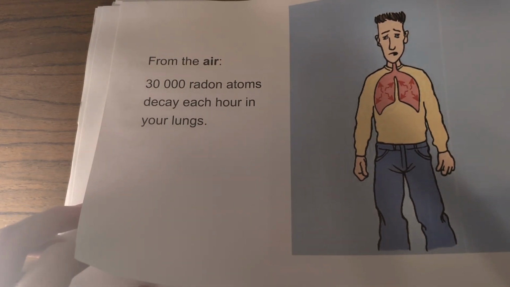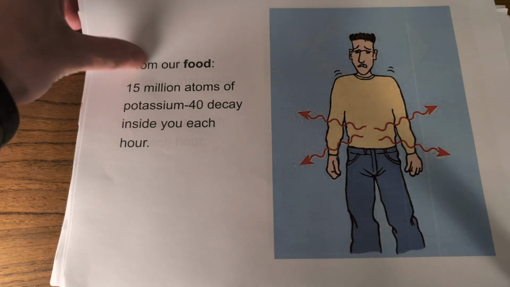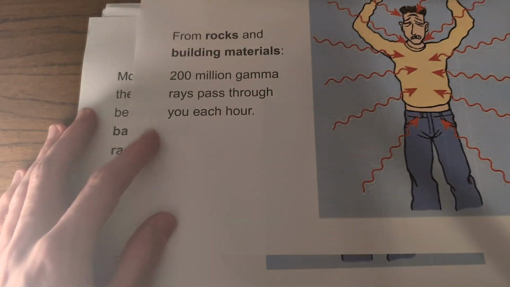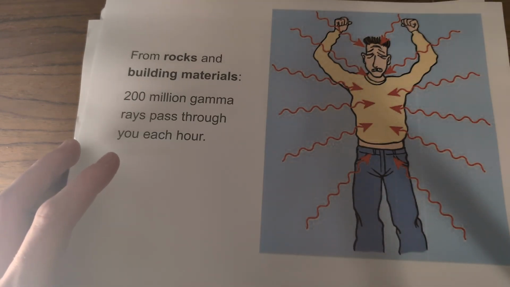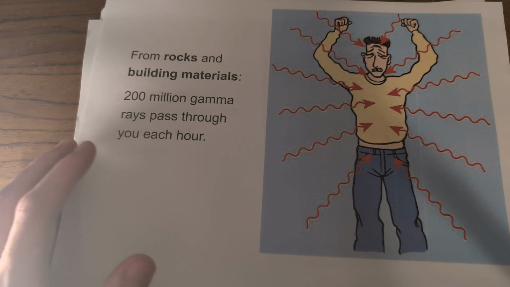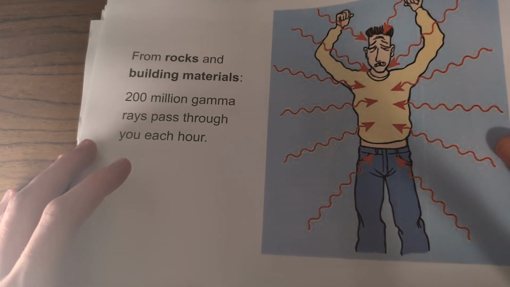So even inside your lungs, there's radioactive decay and radioactive particles. From rocks and building materials, they've got radioactive materials in as well. And 200 million gamma rays, so gamma particles, pass through you each hour, which is a lot.